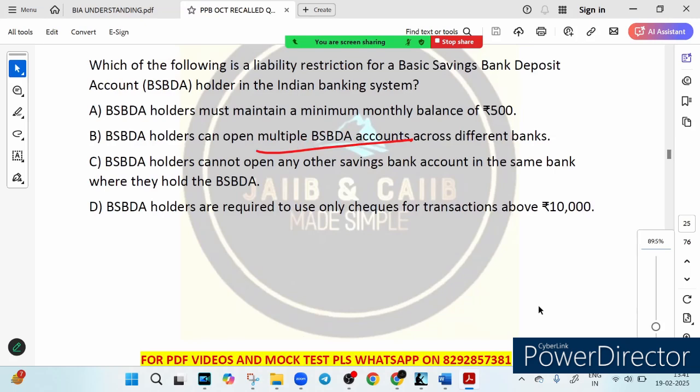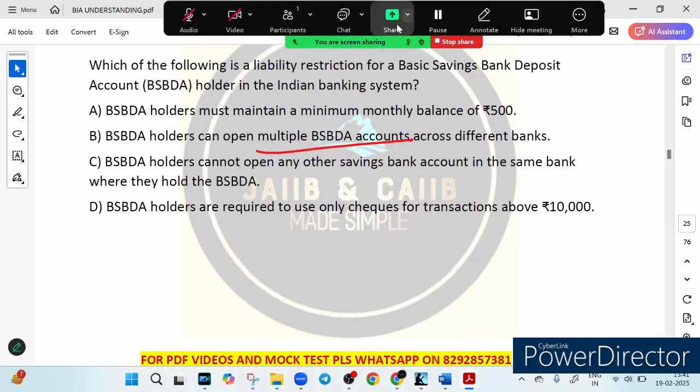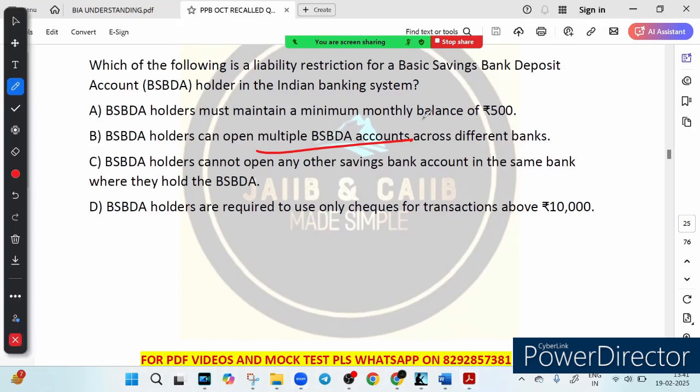Now let me explain what is the correct answer. Let's analyze each and every option. Option A says a BSBDA holder must maintain a minimum monthly balance of 500. Is it true? No, it is not true, because a BSBDA is a zero balance account, which means the account holder does not need to maintain any minimum balance. For example, imagine a small farmer opens a BSBDA account. Even if his account balance is zero, the bank will not impose any penalty.